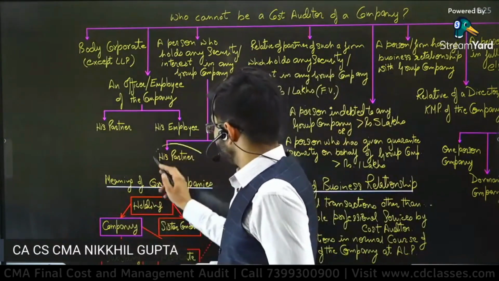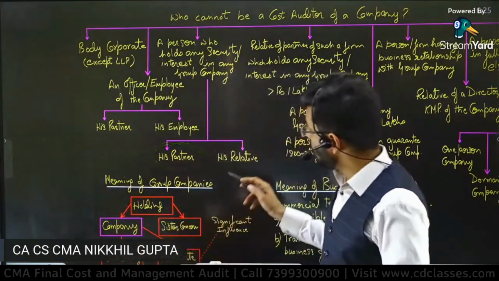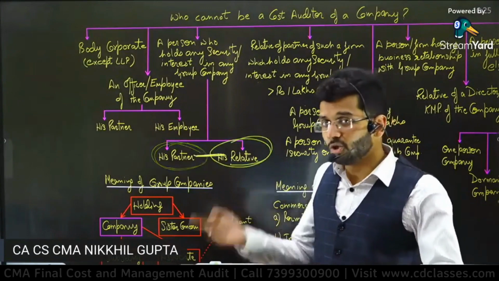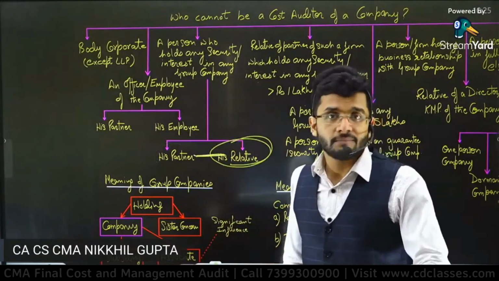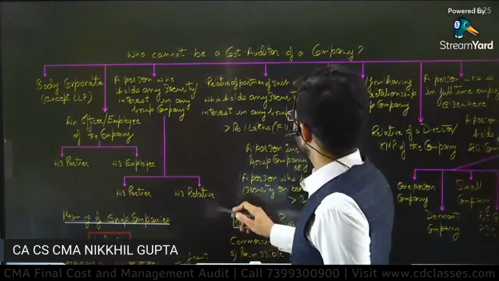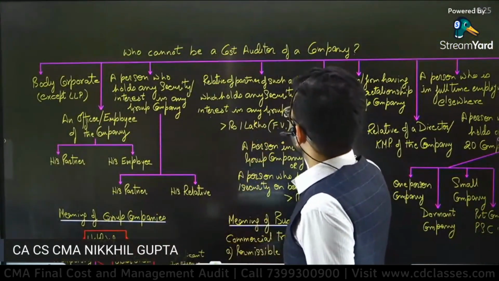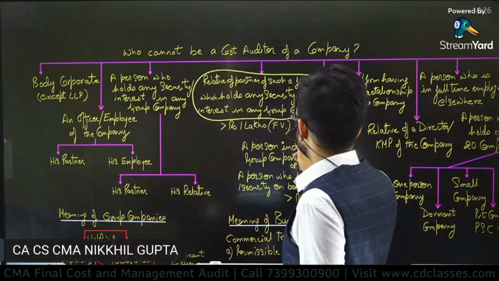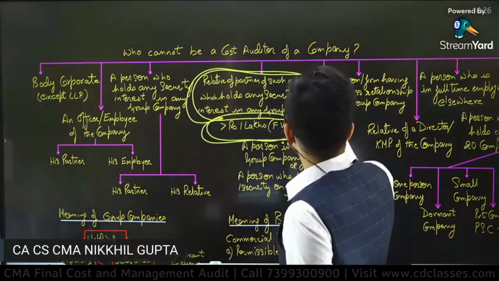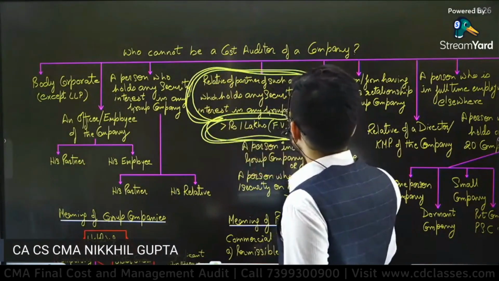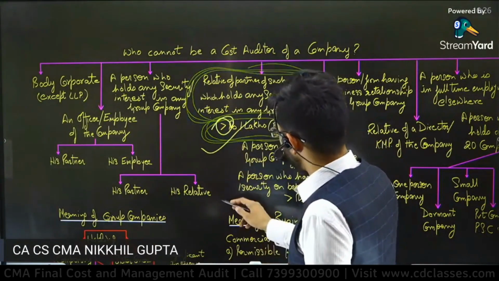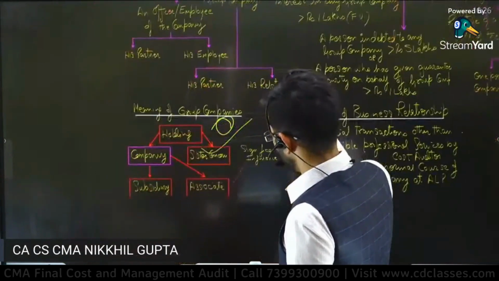So partner means your business partner or your relative. If even these two people have shares in the particular company, then you will not be allowed to do cost audit of that company. So this is the exception. Then, relative of partner of such a firm which holds any security or interest in any group company which is more than 1 lakh rupees, then again the person is not allowed to carry on the cost audit.